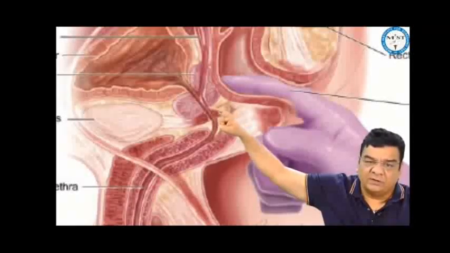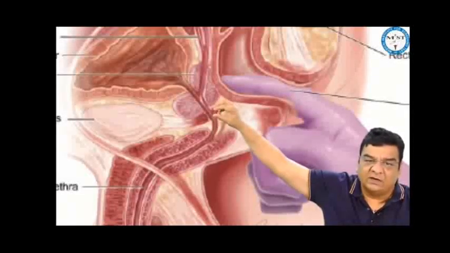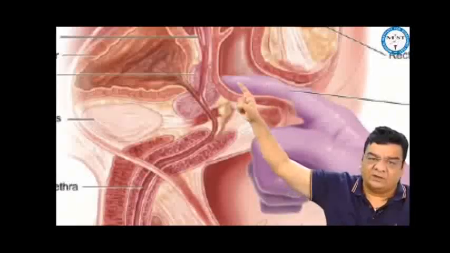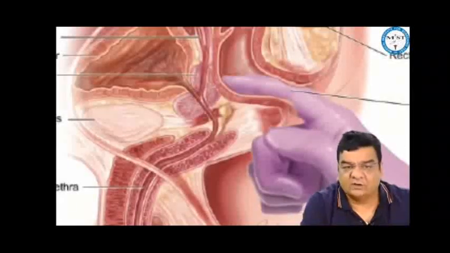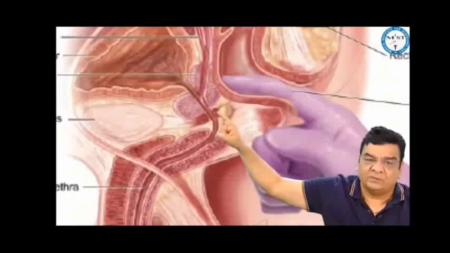Because of this, there will be inflammation here, rubor, tumor, calor, dolor, so swelling in this area will push the prostate up. When we are doing a digital rectal examination, we will not find the prostate at the normal location, but the prostate will be pushed up. So a high-lying prostate is a feature of posterior urethral injury or a membranous urethral injury.